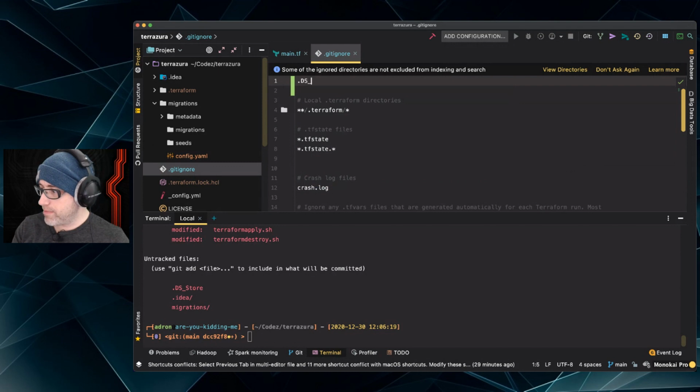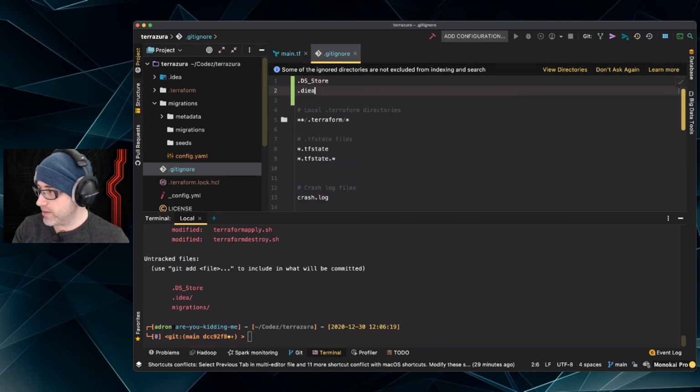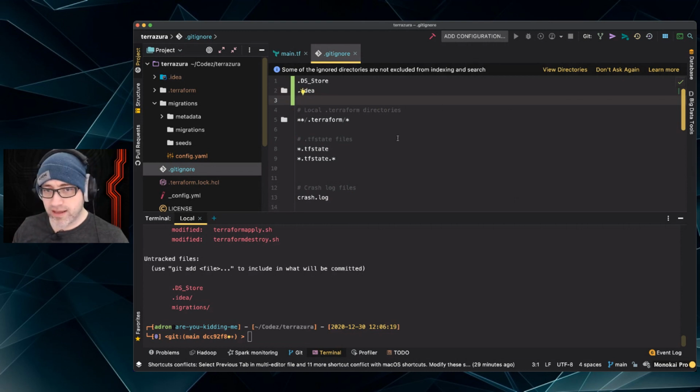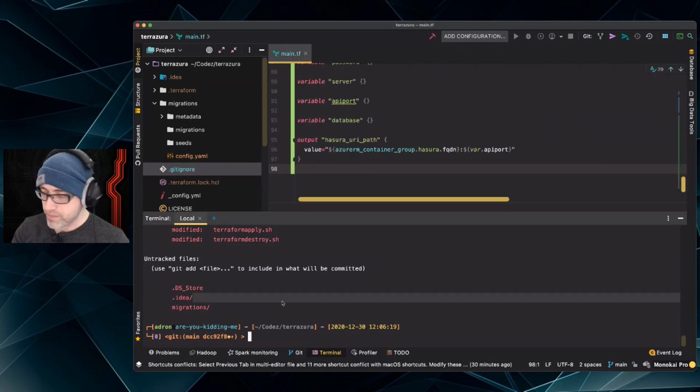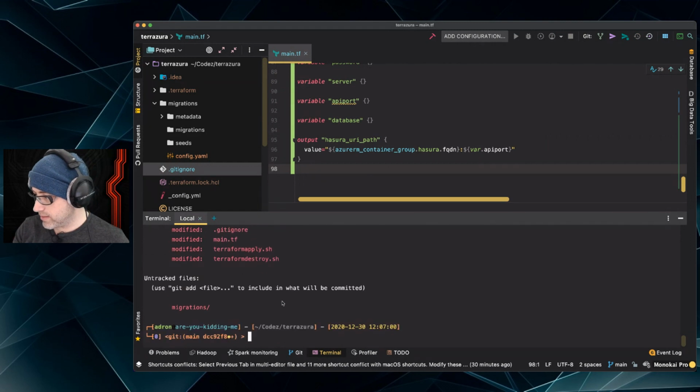We do not want the Mac file, and we don't want the IDEA directory because that's for the IDE. This IDE specifically, the JetBrains IDEs. All the JetBrains IDEs have this directory. You don't need it unless you want to share your settings and stuff with your team or something like that. So look into that if you want to do it. I'm not sharing this with my team. I just want my settings for me. So I'm going to remove that from there. All right, so now git status again. I'm going to add the gitignore.